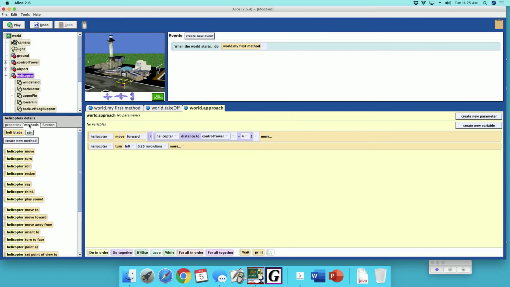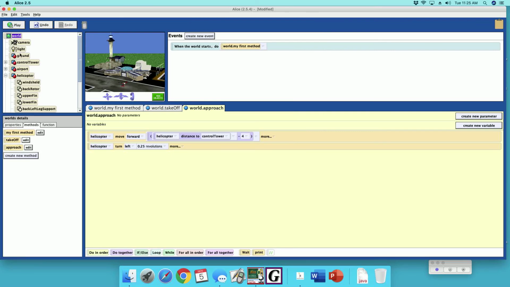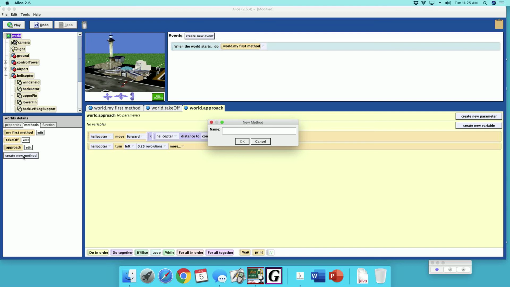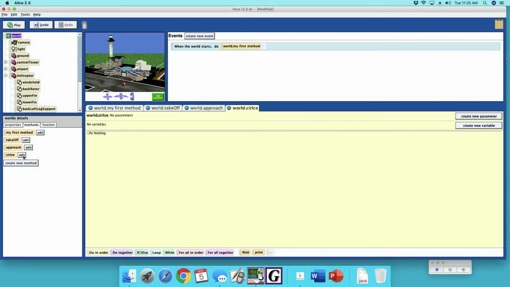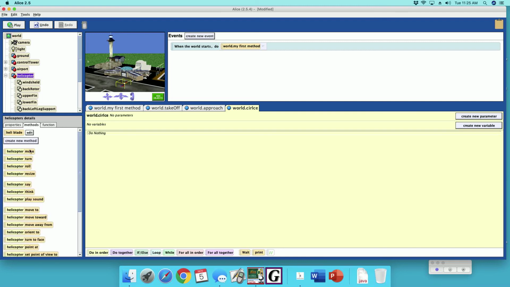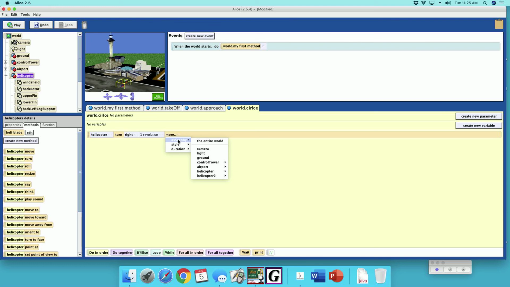And then circle. Let's do circle. This is where the helicopter turns right, 1 rev, as seen by the tower. All right, so let's check it out. Now we want to slow this thing down.